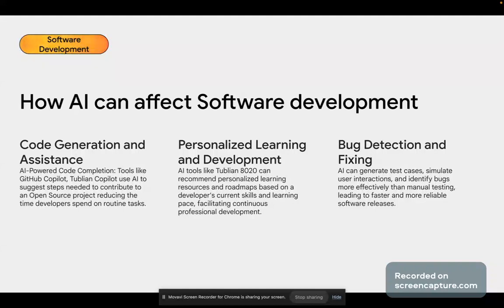ChatGPT or AI is going to generate good code for him to be able to build our software, right? So we have personalized learning and development. For example, if you are on Tublian, you should probably know about 80/20, if you've come across our platform before. Now this tool is going to help you generate a roadmap for you to learn.